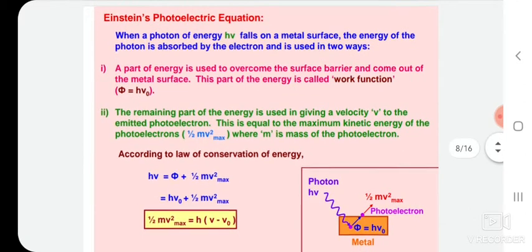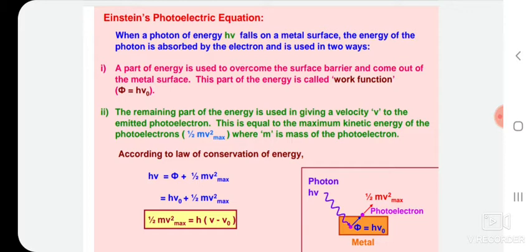Now, Einstein's photoelectric equation. When a photon of energy h nu falls on a metal surface, the energy of the photon is absorbed by the electron and is used in two ways. In the first part, energy is used to overcome the surface barrier and come out of the metal surface.